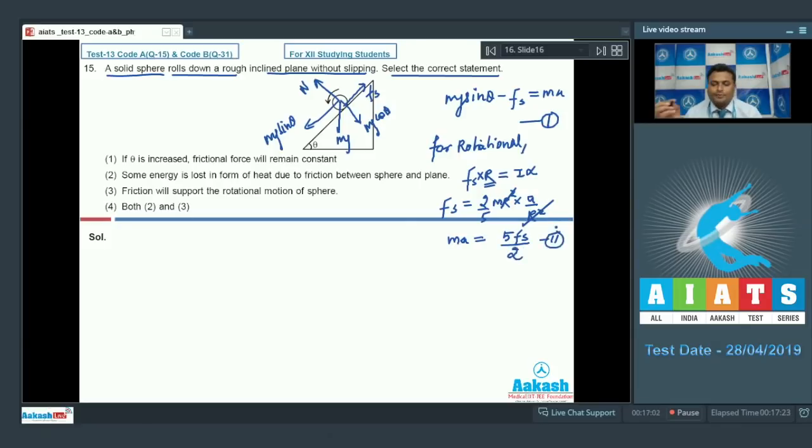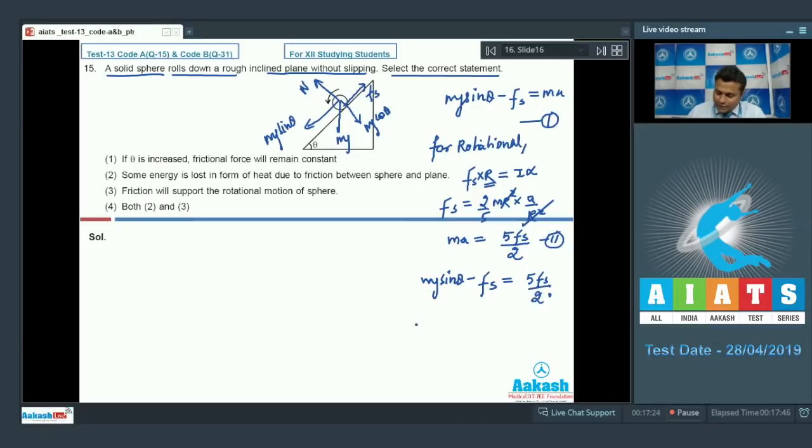Equation number 2. Putting the value of ma from equation number 2 into equation number 1, let's see what we get. mg sin theta minus Fs equals 5 Fs divided by 2.